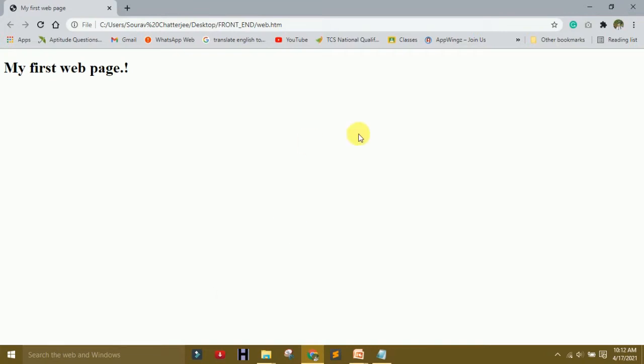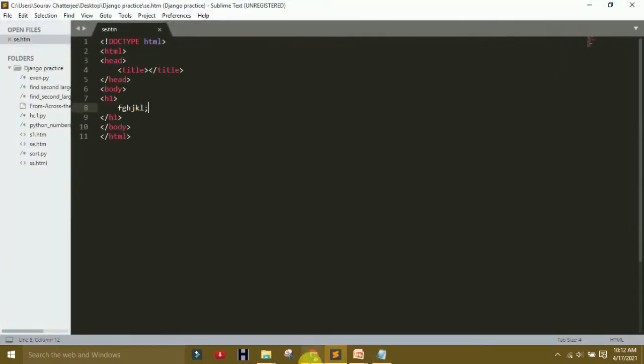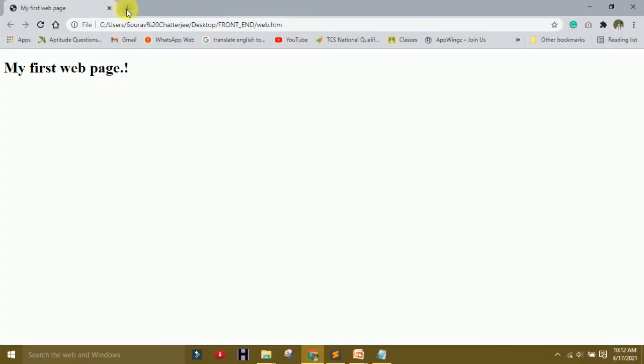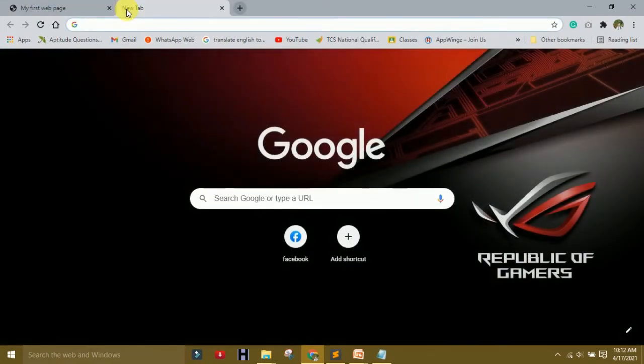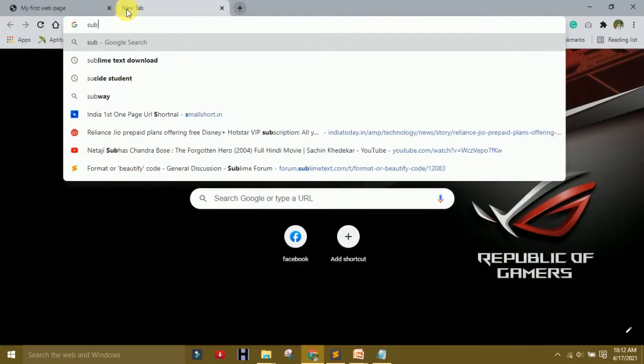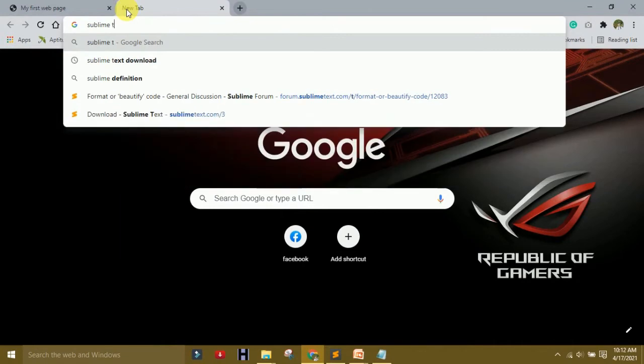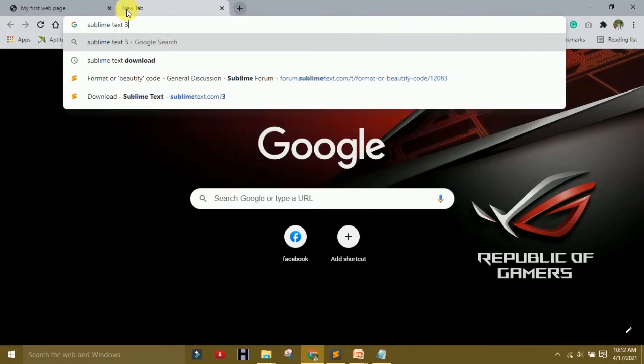So now I use a normal text editor, Sublime Text. I already told you how to download it. If it's not showing, go to the Chrome browser and search Sublime Text. Sublime Text 3 is the new version.